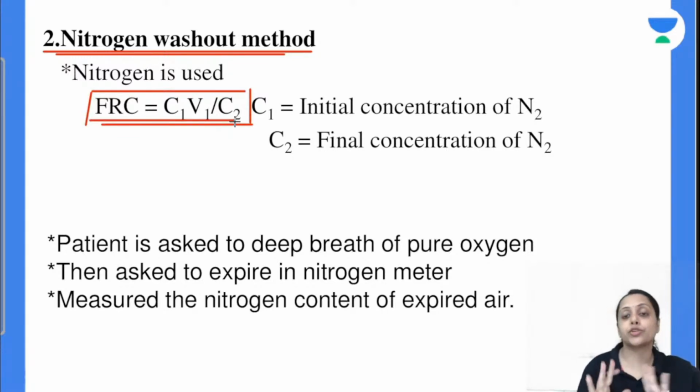इसमें क्या करते हैं? Patient is asked to breathe in pure oxygen and he has to expire in nitrogen meter. अब nitrogen meter से क्या होगा? Expired air में nitrogen content आ जाता है and इस formula से we calculate the FRC. C1 V1 upon C2 give us this FRC.